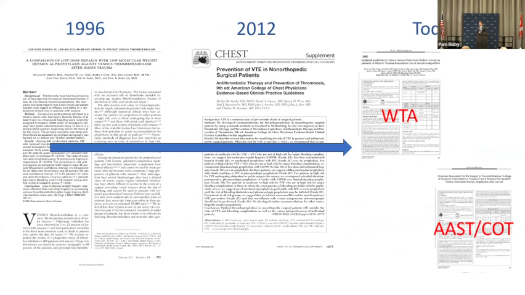So to get to the current guidelines, we have to realize there's a history here: the 1996 guidelines, the 2012, and then today. Although there's a number of guidelines that have led to this point, we're all sort of bricks in a wall. I really think the Western trauma guidelines and the AAST-COT are the two to go to for evidence-based guidelines for trauma patients. I did have some hand in both of these, so if I'm overly critical, I'm probably criticizing what I did for these. But let's talk about what they do.